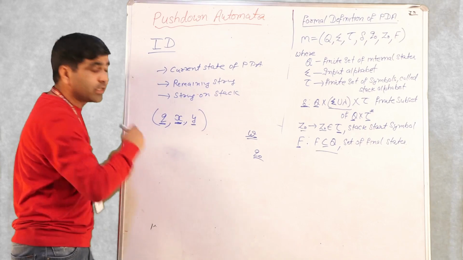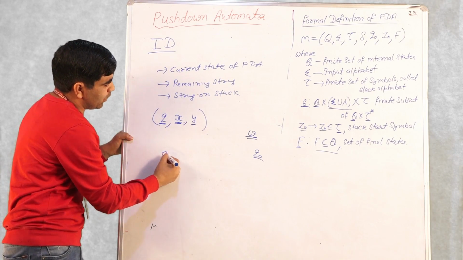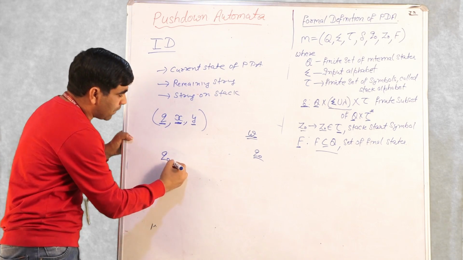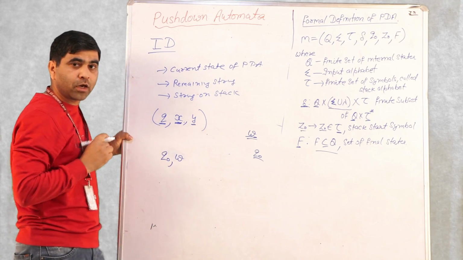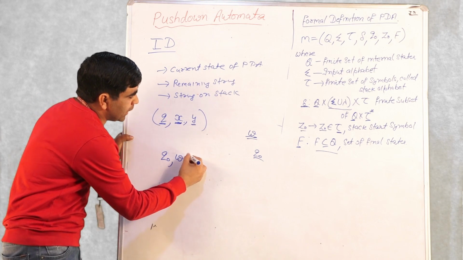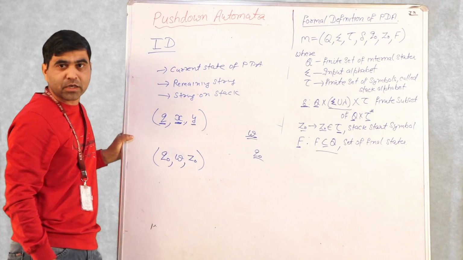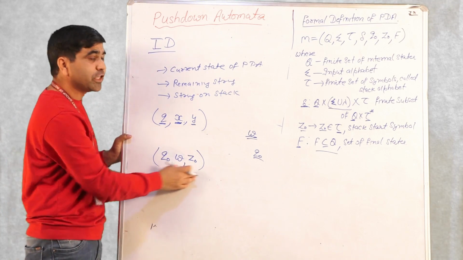We start with W. The initial ID of your pushdown automata will be that you are in the state Q naught, the complete string W is yet to be processed, and your stack has only the start symbol of the stack. This is the initial ID.